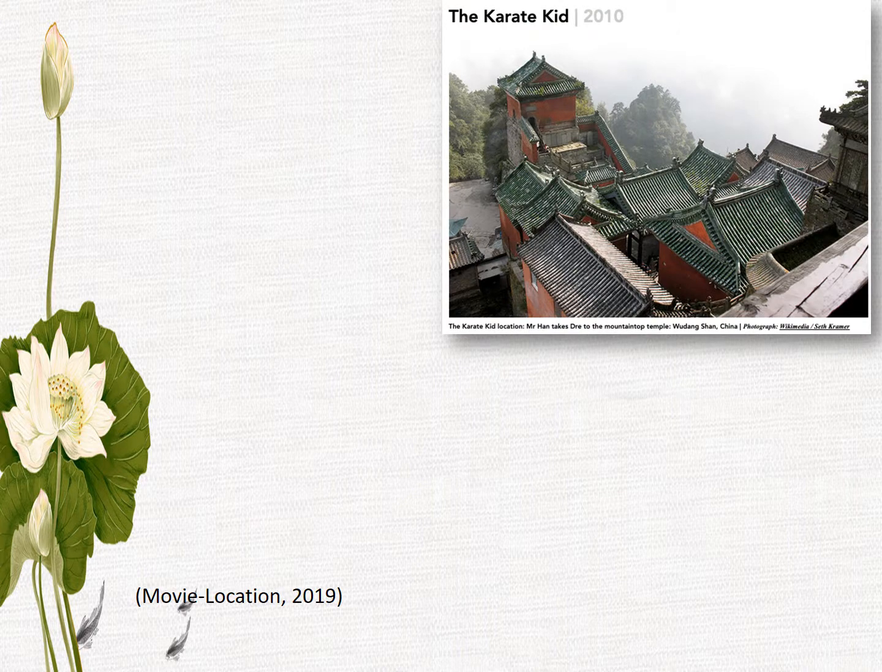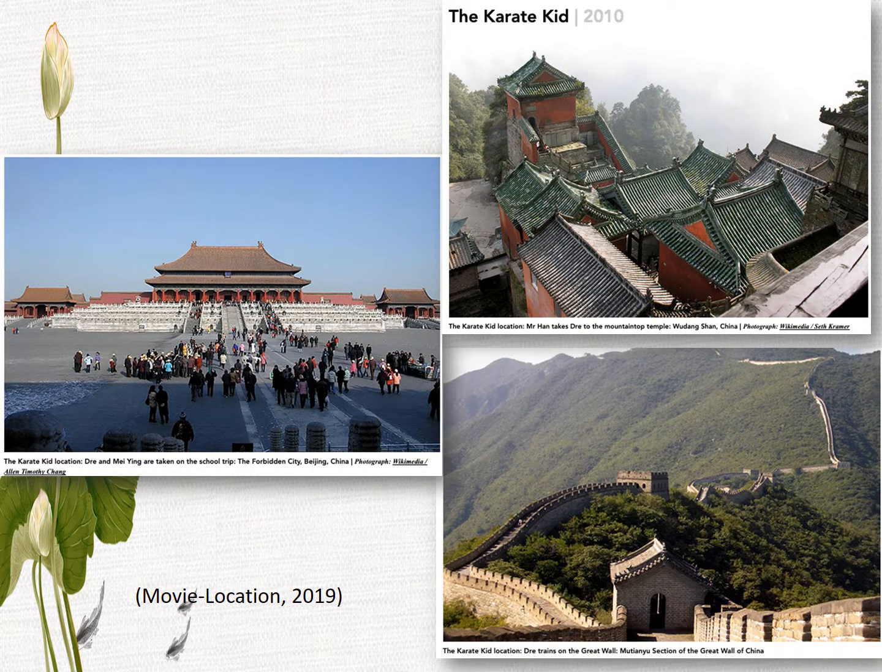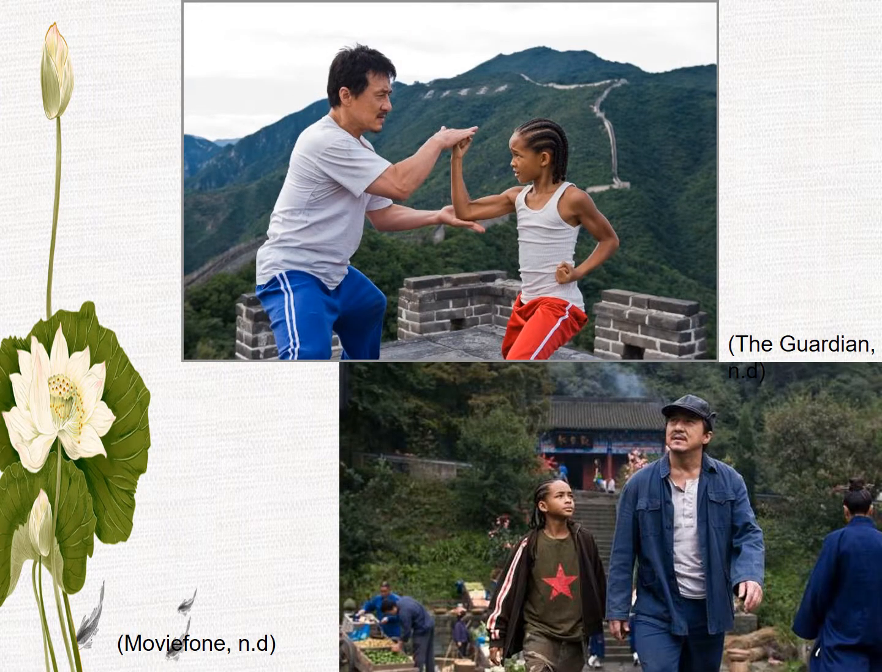There are three examples of attractions featured in the movie. On the left hand side is the Forbidden City, and the second is the Wudang Mountain. And this scene involves an attraction where Mr. Han trains the kid in kung fu on top of the Great Wall.